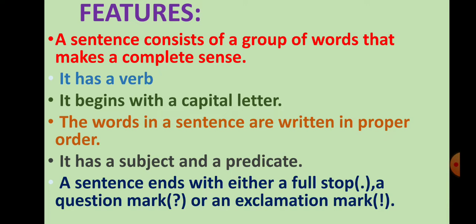It always begins with a capital letter. The words in a sentence are written in a proper order. It has a subject and a predicate. A sentence ends either with a full stop, a question mark, or an exclamation mark.